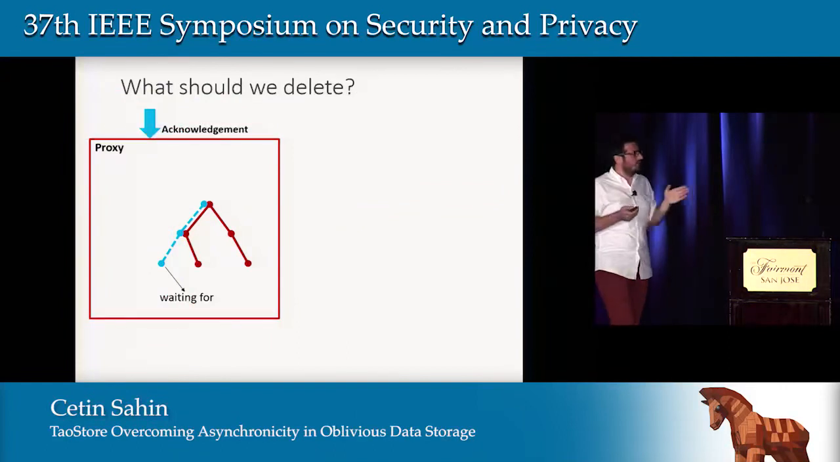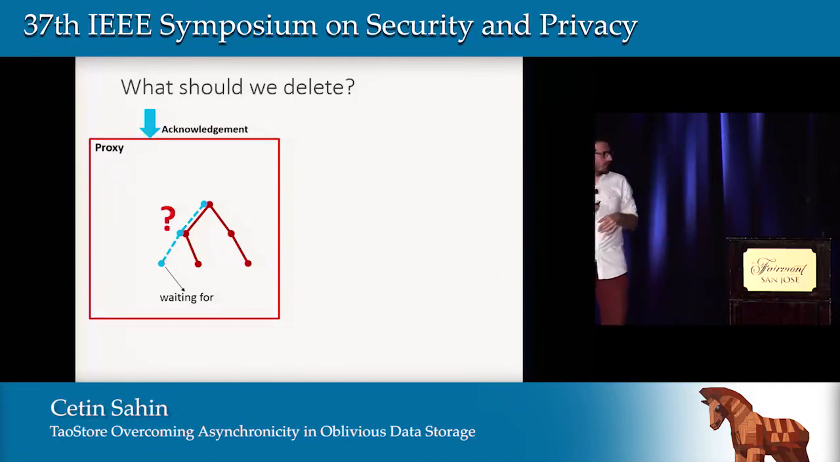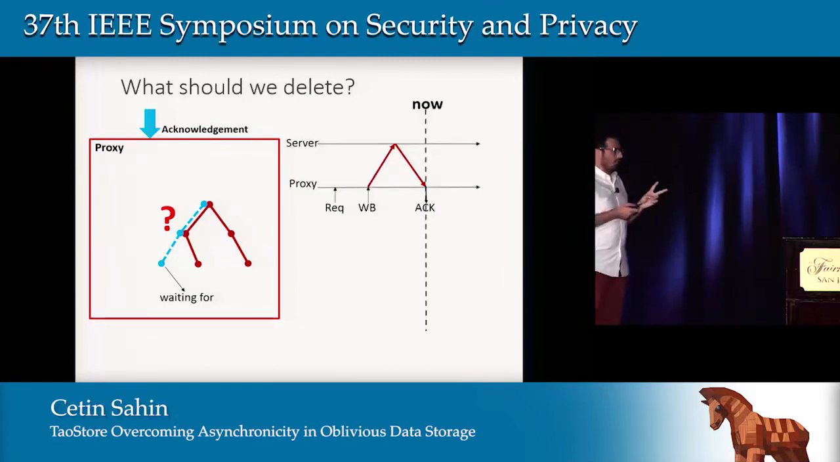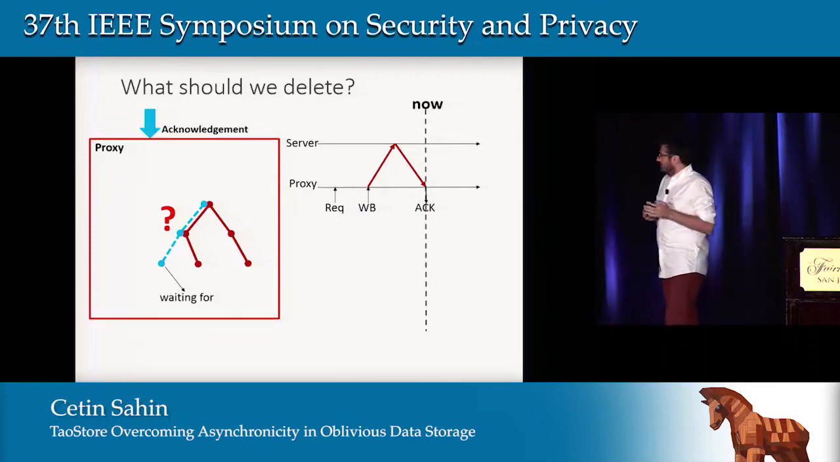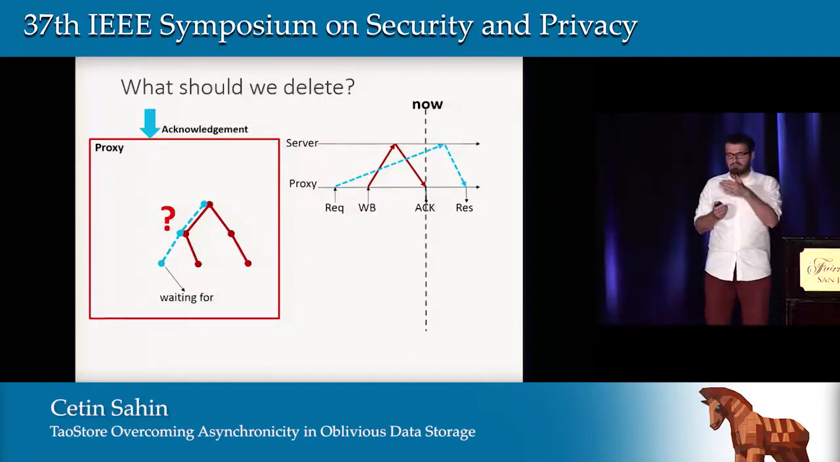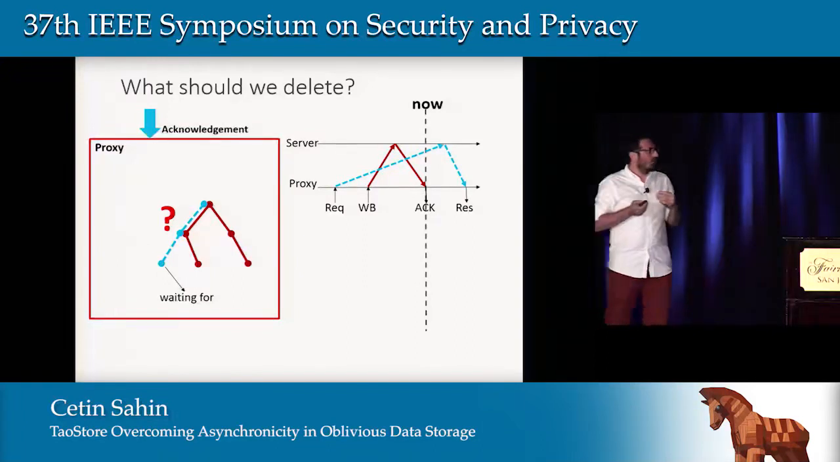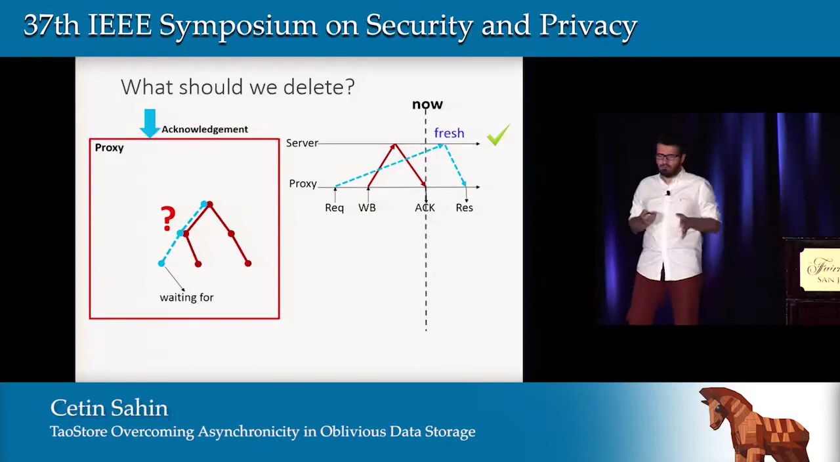We are at the time that we received an acknowledgement, and assume that we are waiting for a path that is shown with the blue dashed line. So what part of the subtree do we need to delete? Consider a scenario, because the answer to this question depends. Assume the write back operation is processed at the server before the path request is received. Then the proxy will get the up-to-date and fresh path. There is no problem here.